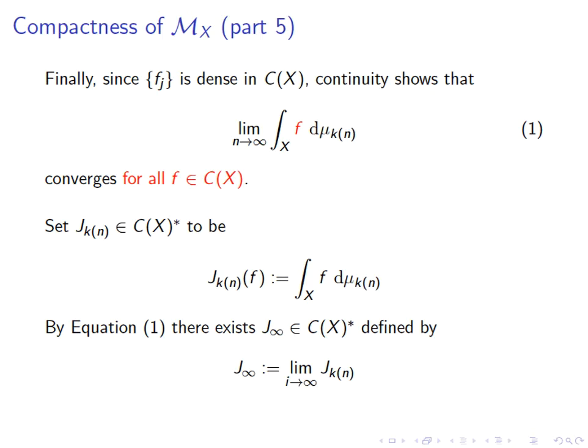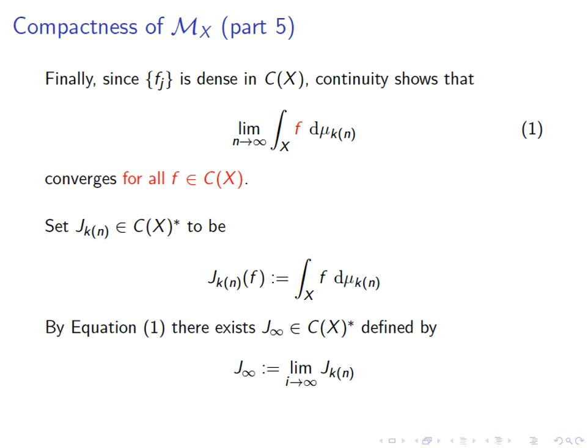Now getting back for convenience to the Riesz representation theorem, we know that each one of these integrals here, when we consider f, the red function f in it, as a variable, is in fact a bounded linear functional on Cx. So this corresponds to an element of Cx star. We can call it j of Kn. Defined here, j of Kn of f is simply the value of the integral. And what equation 1, the equation here, tells us is that this limit converges.